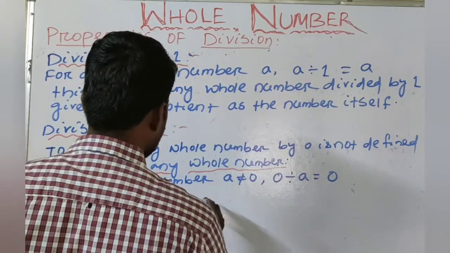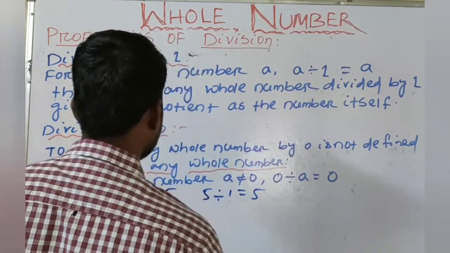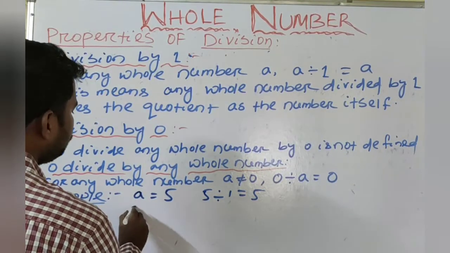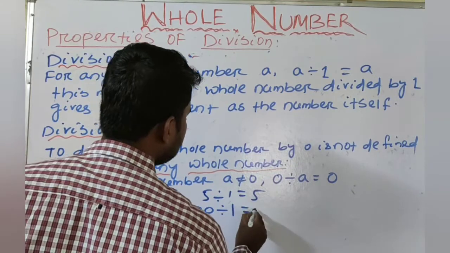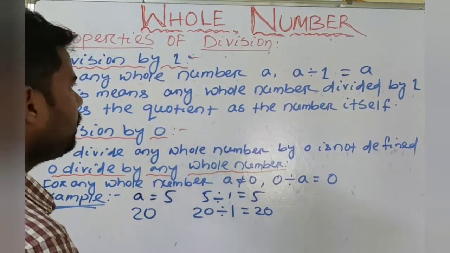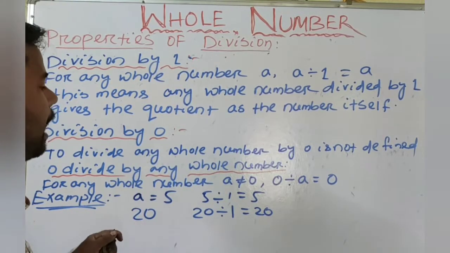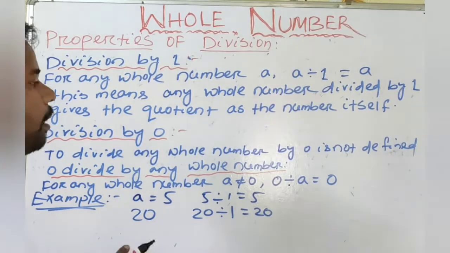We will divide by 1. So 5 divided by 1 is always 5, the number itself. If A is equal to 20, then 20 divided by 1 is equal to 20, the number itself. So any whole number we take and divide by 1, the result is always the number itself.